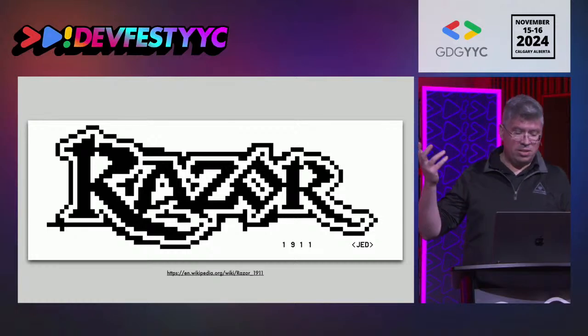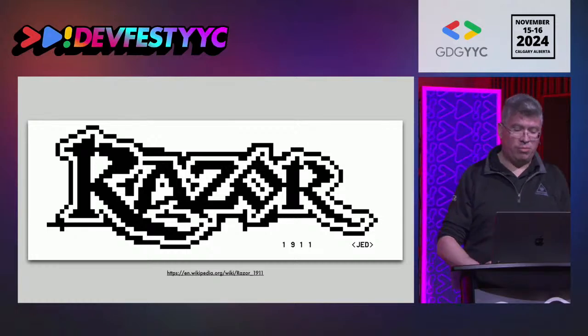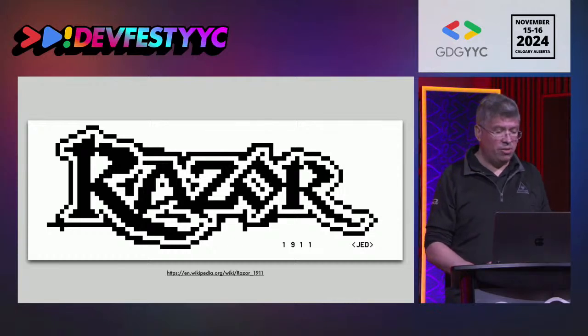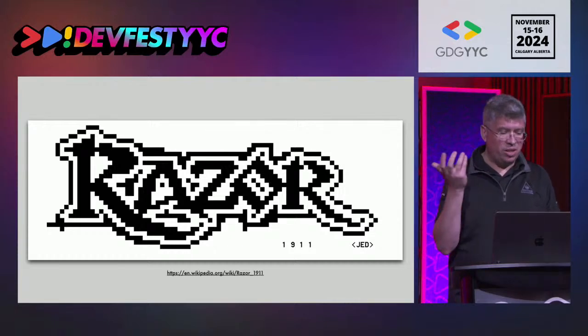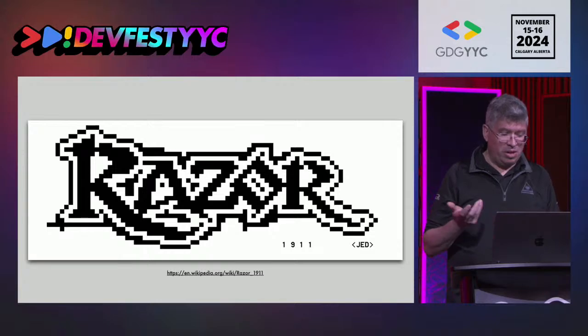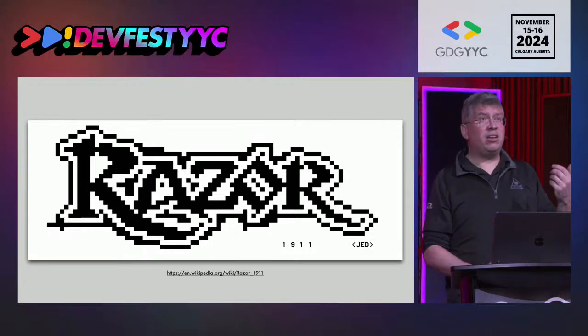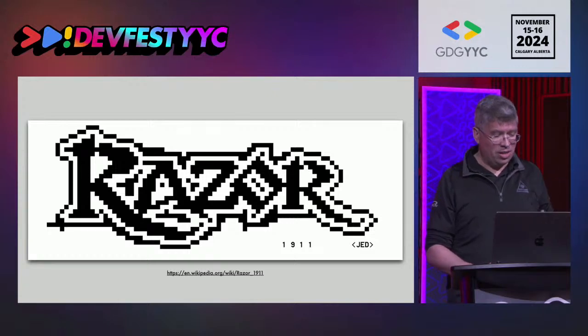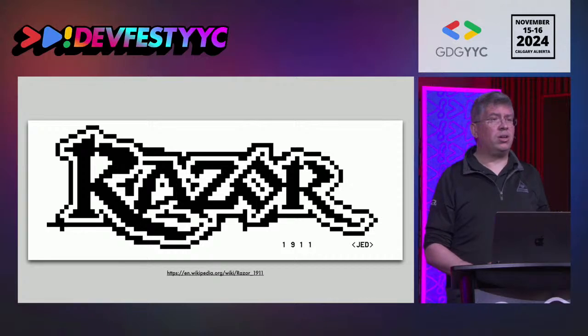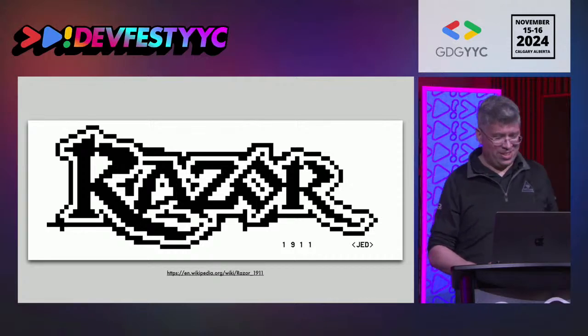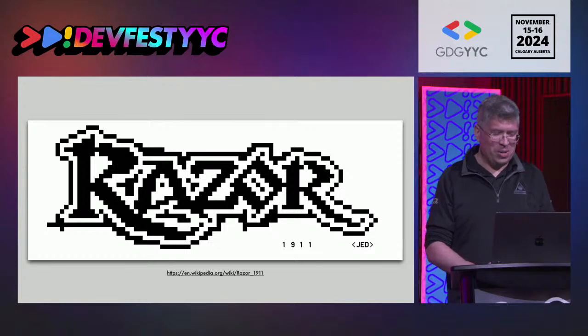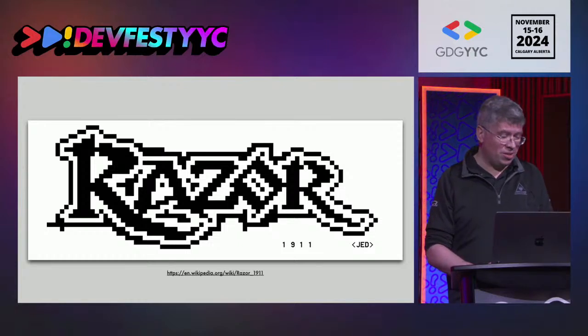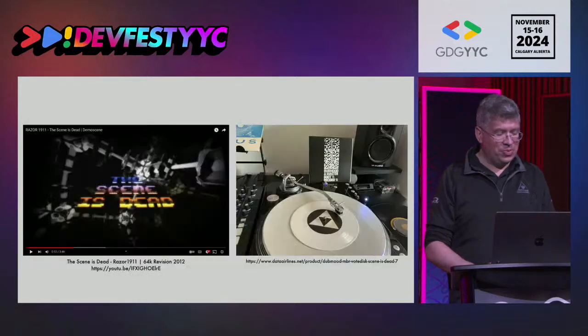I love how it's always reinventing itself every time a movement seems to slow down. Razor 1911 is, funnily enough, they've been around since the mid-80s. They were part of the organizing party I showed at the very beginning when they were young kids. And I think it holds the record for being the longest running pirate software group. That's a dubious achievement, but at the same time, they're very active in the demo scene. It's kind of cool to see what they do.